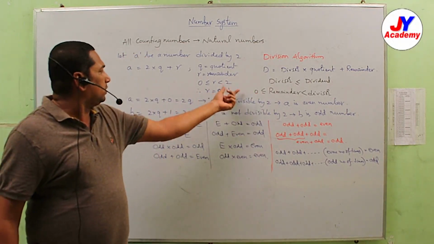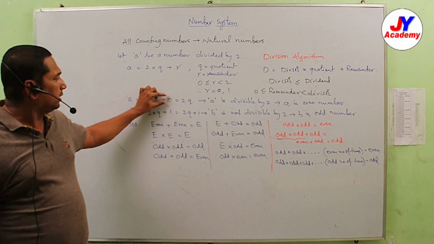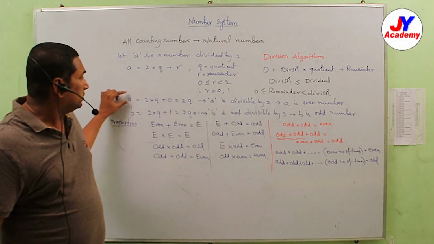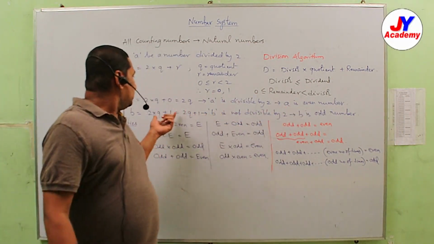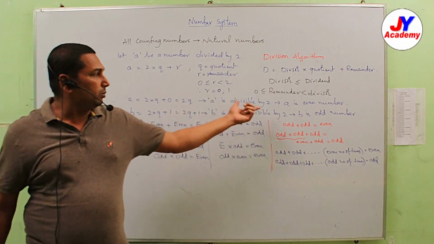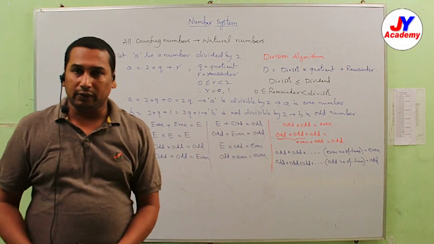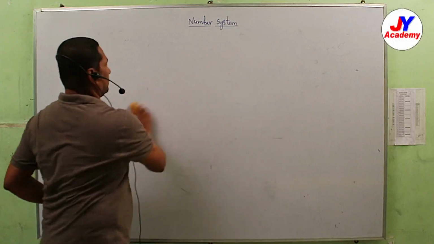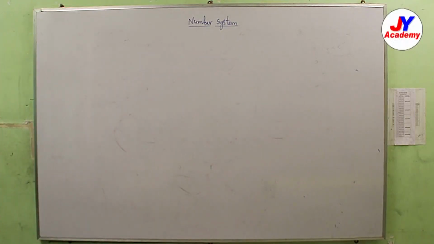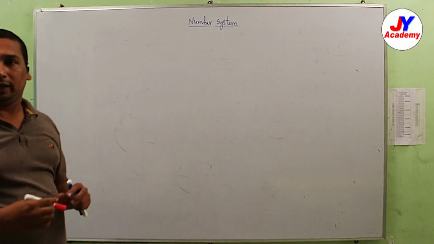So it may be 0 or 1. If 0, it is divisible by 2, so it is called an even number. Remainder 1 means it is not divisible by 2, that is called an odd number. And a few properties regarding even and odd. So natural numbers are divided into even numbers and odd numbers.